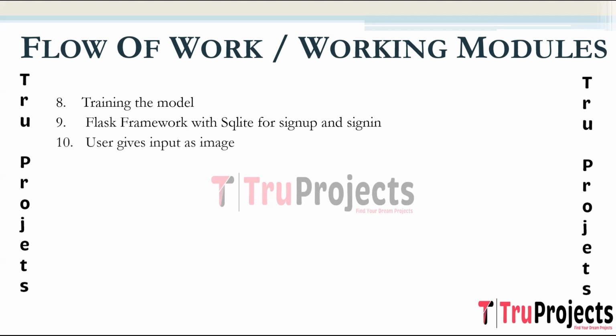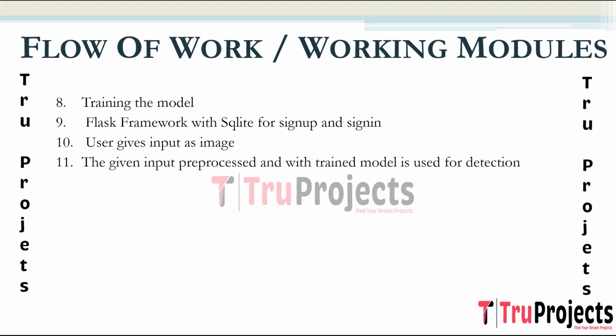The next step is the user gives input as an image. The user interacts with the system by providing an input image for object detection. The next step is the given input is pre-processed and the trained model is used for detection. The input image is pre-processed to match the requirements of the trained model, and the model is then used to detect objects within the image.